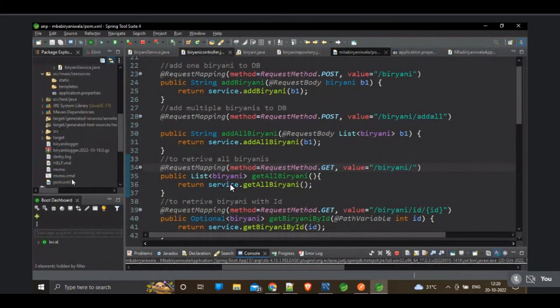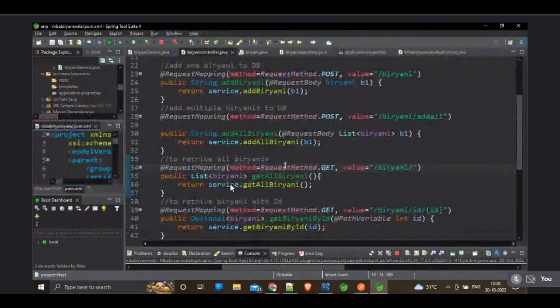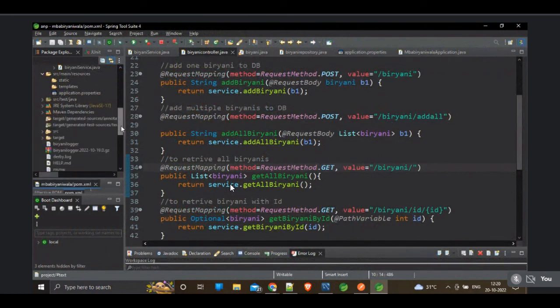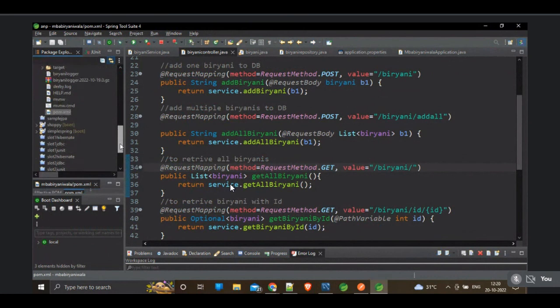the MySQL connector J. Okay, so just wait. Why is it taking so much time to respond? You can see, this is the pom.xml, no?